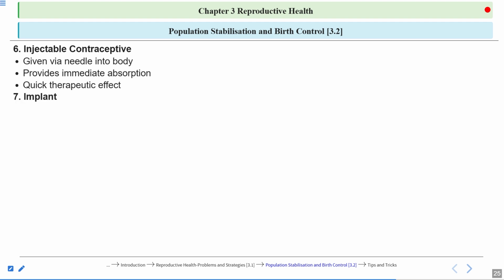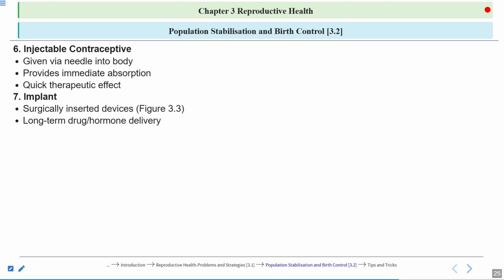Okay, now the seventh one is implant. Surgically inserted devices. So what are implants? Implants are surgically inserted devices. These devices are inserted within the skin of the shoulder. Okay. So they are long-term drug or hormone delivery. So implants, what do they do?